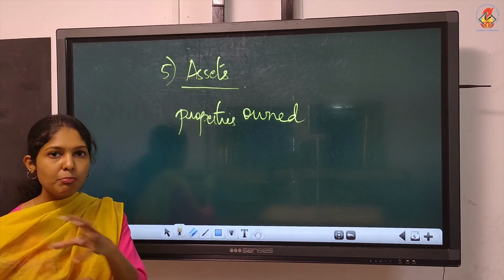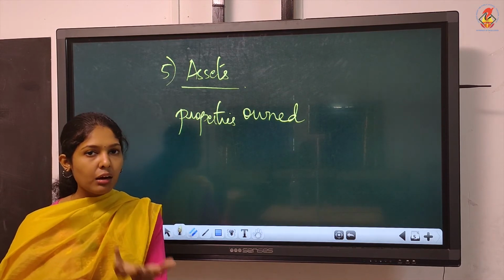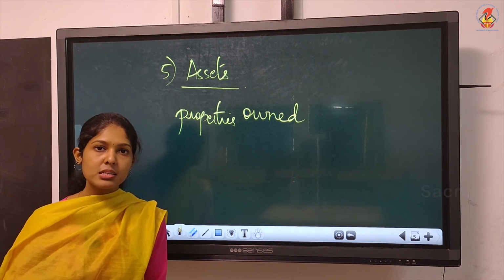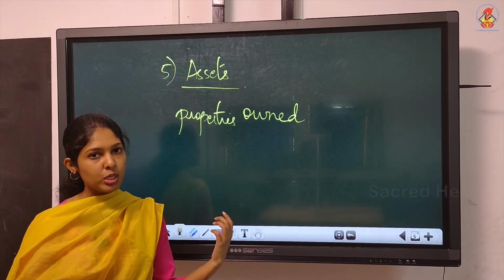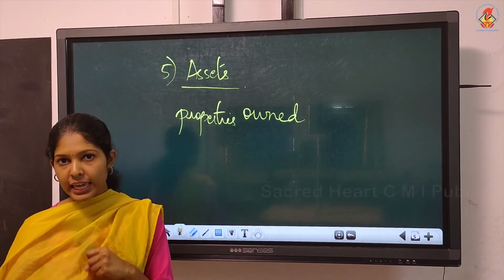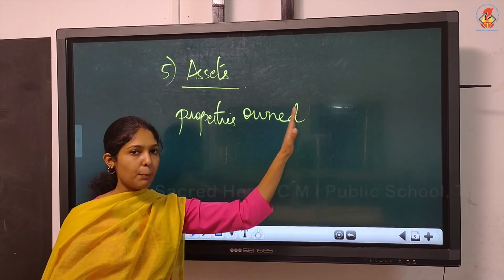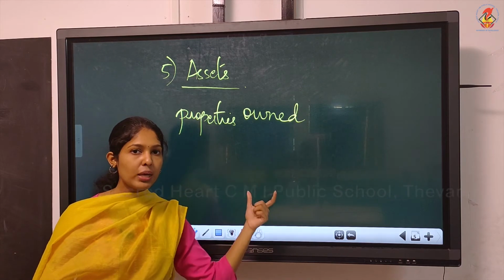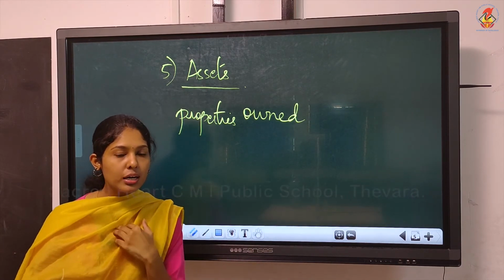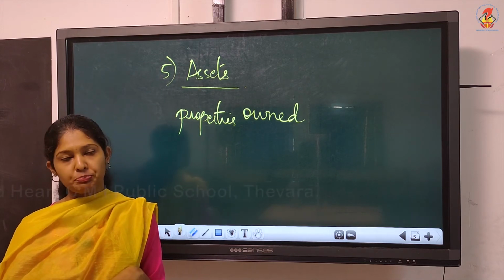Because if you have a particular asset, as individuals you would be having land, car, building, etc. All these are assets, not only for individuals, for the firm also. And if you sell these assets, what will you get? You will be getting cash in return. So assets means properties owned by the business and it will help the business to earn an economic benefit, that is to earn cash.